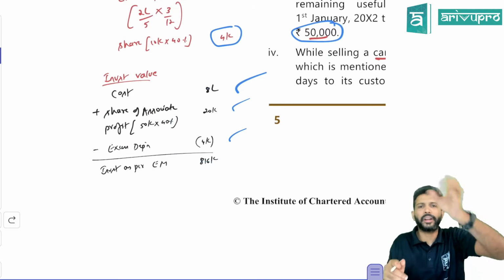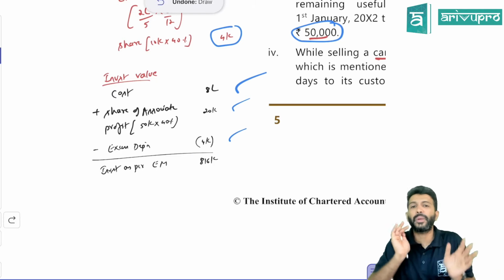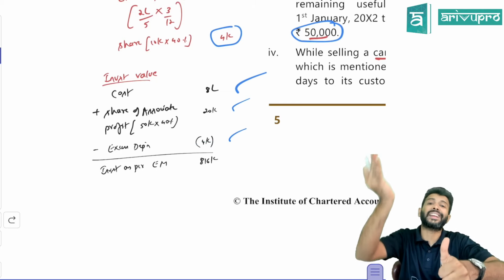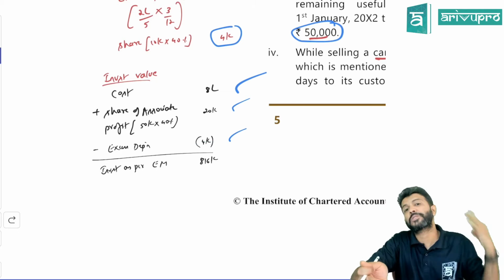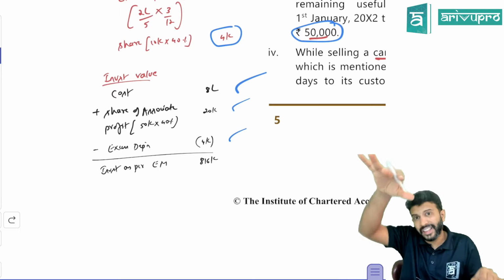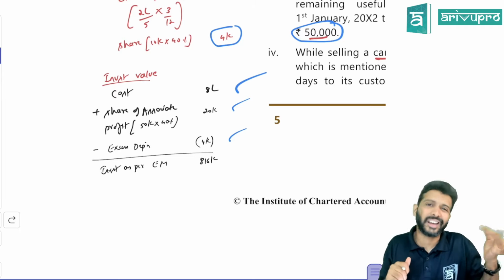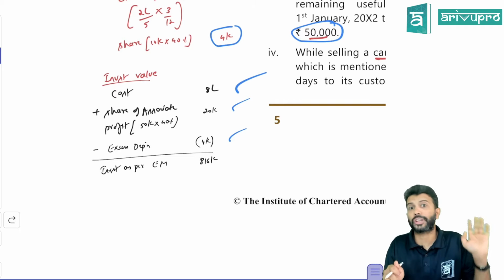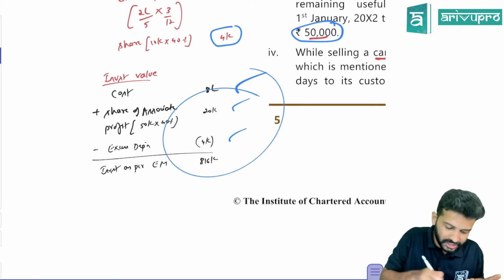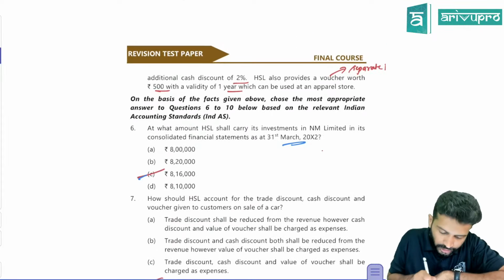I had already given one trick of finding the carrying amount of investment at year end: match investment with associate company ka performance. If associate company makes profit, investment balance will increase. If associate company reports loss, investment balance will reduce. If associate company declares or pays dividend, then net assets will reduce. So if net assets of associate company reduce, our investment balance also will reduce. And if there is any unrealized profit, that also you should consider, but not entire unrealized profit, only parents' share or investors' share. All that adjustment is not there. Only one or two adjustments are given over here. So the final answer is 8,16,000. That's what is selected over here.